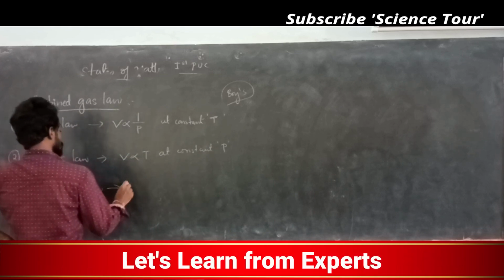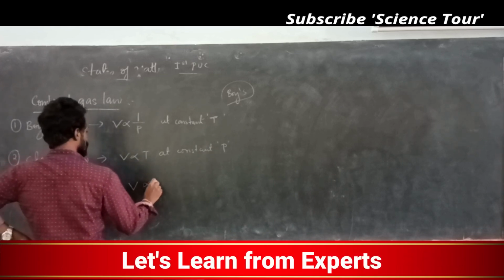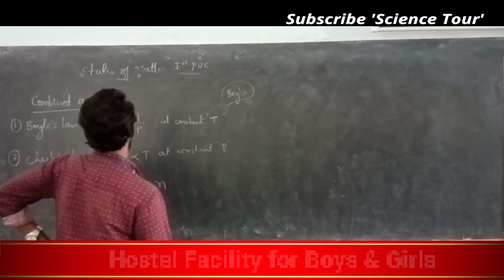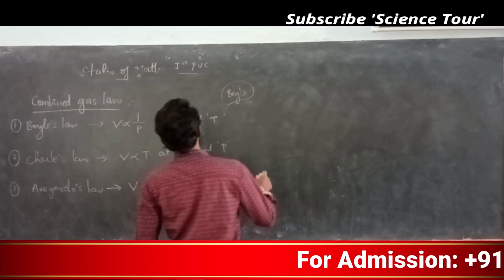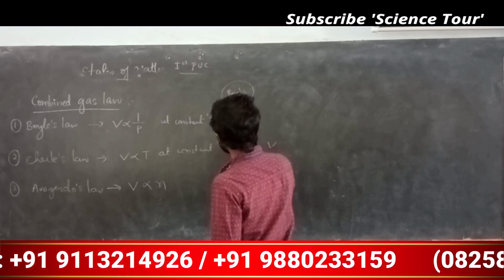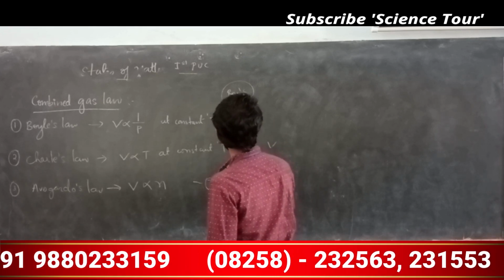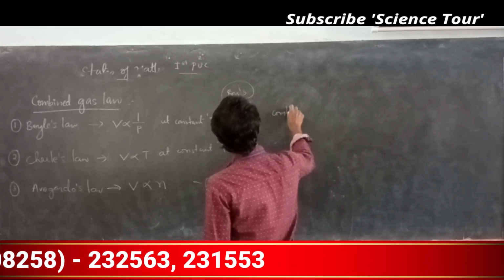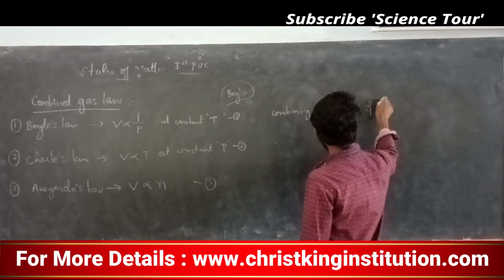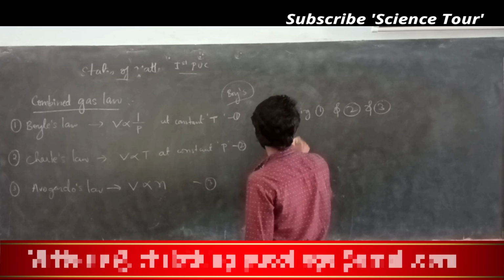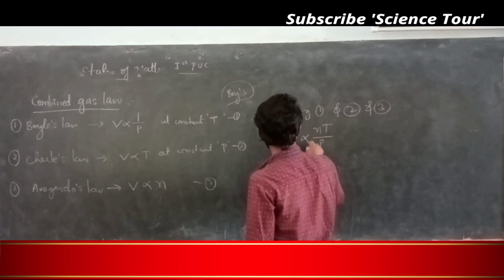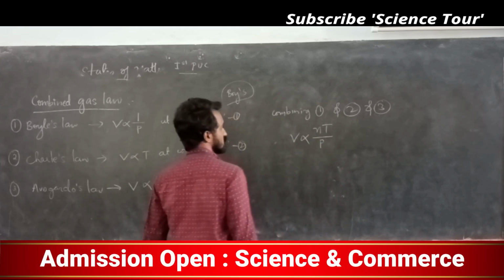What Avogadro's law says is that volume is directly proportional to the number of molecules at a constant temperature and pressure. These three laws combined together, my dear students, give you V proportional to nT divided by P. Correct? This is correct.